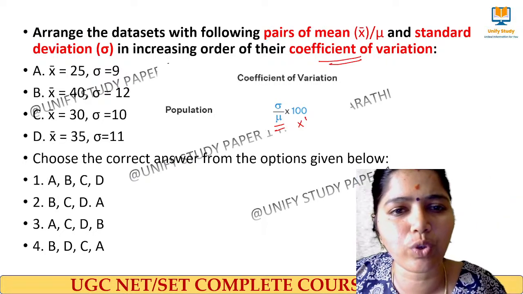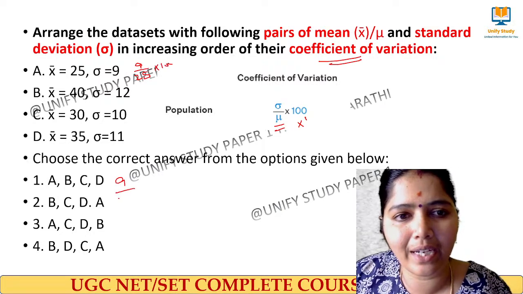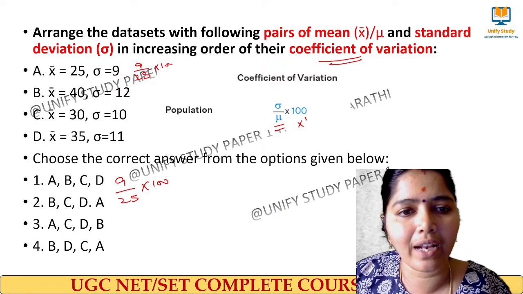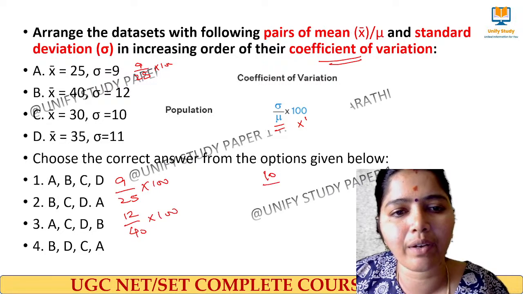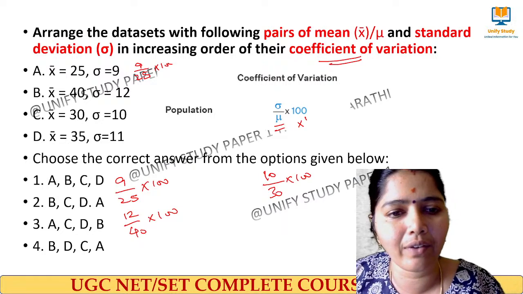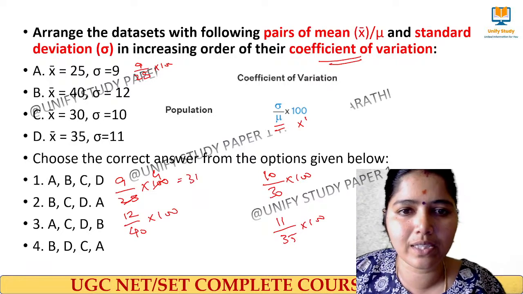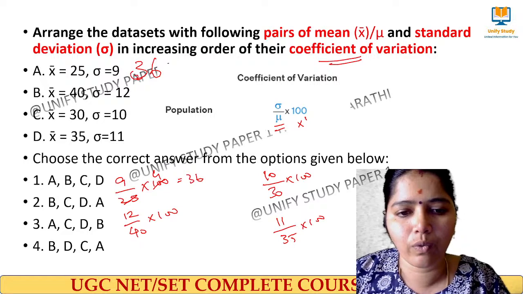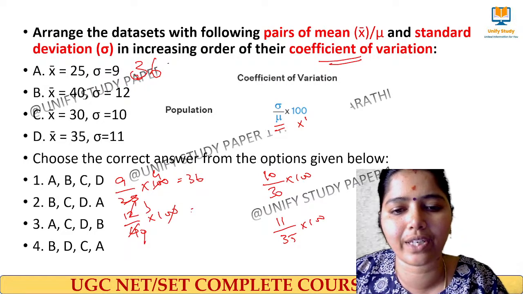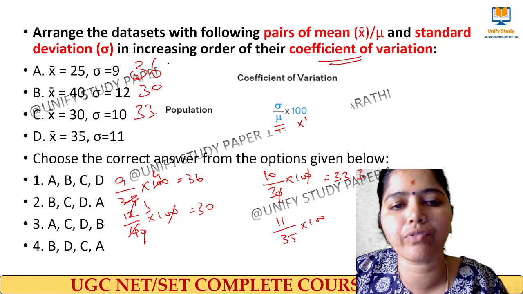Simple, nothing. What we have to do is divide: 9 divided by 25 into 100, and then 12 divided by 40 into 100, and then 10 divided by 30 into 100, and then 11 divided by 35 into 100. So what will come? 36 is the first value. What is the second value? The zeros cancel, this goes for 3 times, that is 30. The second one is 30. Here the zeros get cancelled. Here it is 33.3.